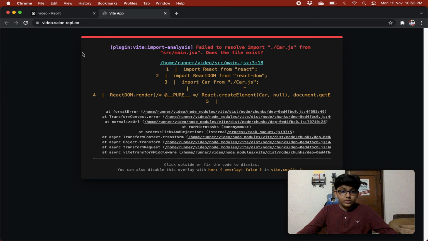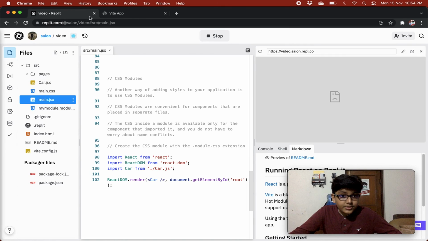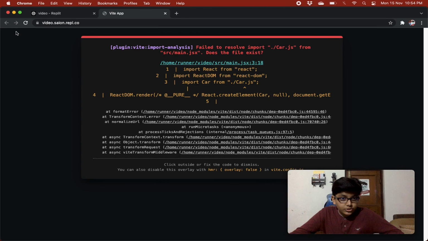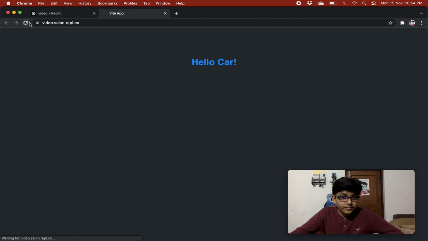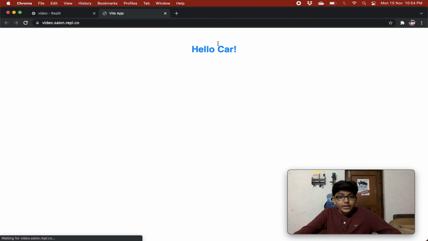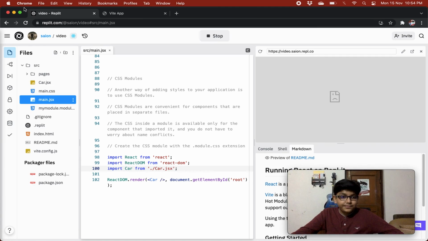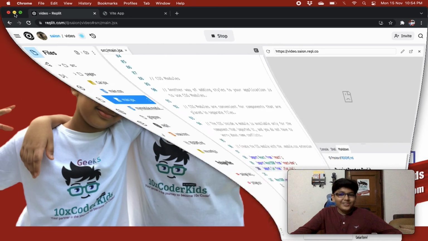So we are getting an error. Does this file exist? Yes, it does. Just do it as car.jsx, and you see we get hello car. That was a silly error.